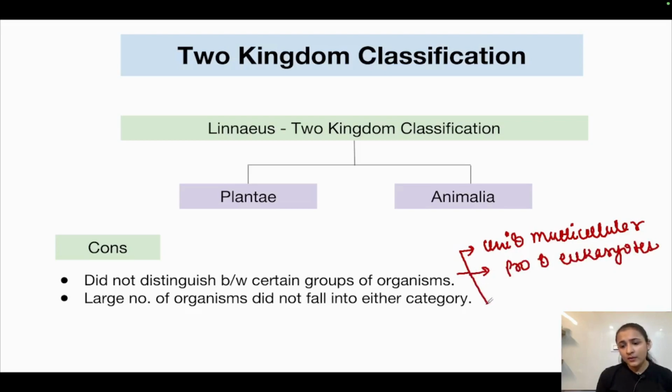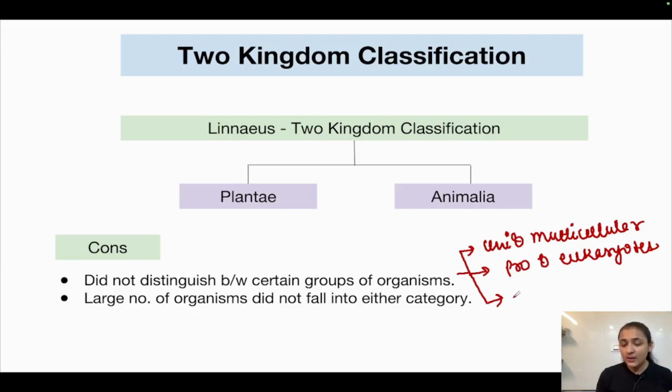Because prokaryotes and eukaryotes both were present together in these kingdoms. They did not distinguish them, did not separate them. So that was missing, because this system of classification did not distinguish between these groups of organisms.